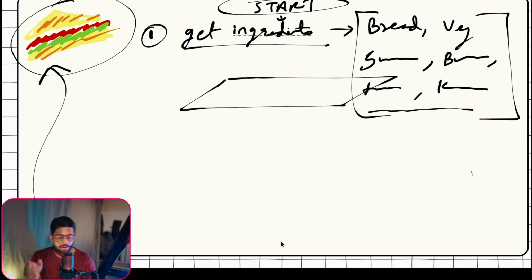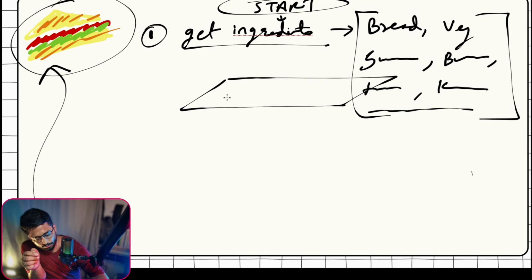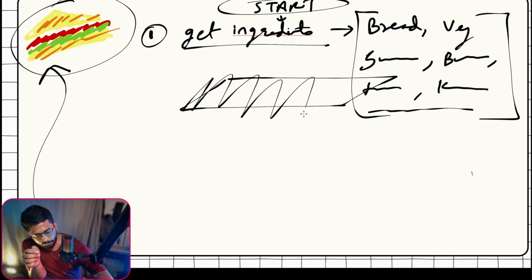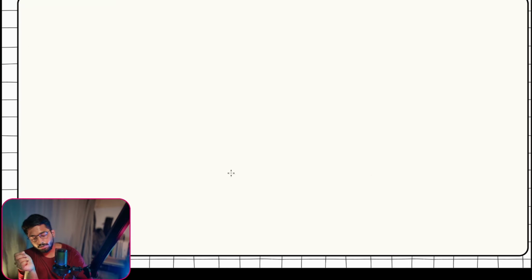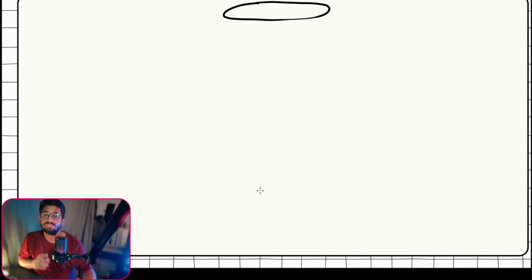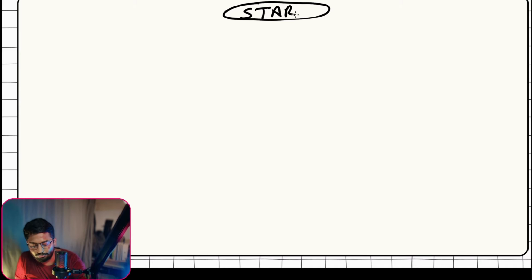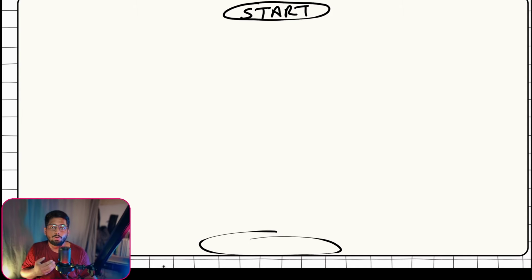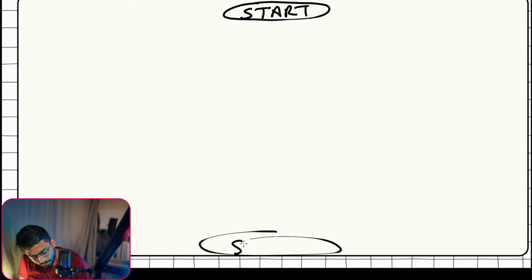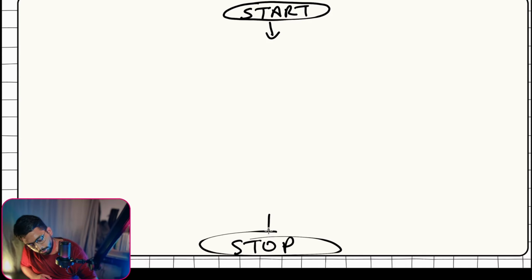Okay, coming back here. As we can see, we don't have some standardized format, so let's make a standard flowchart. Let's understand a few terms. Whenever we want to start any diagram, the best thing would be to say start. It's easy for us to understand. And whenever we want to stop it, we'll say stop. In between, we'll show all the instructions with the arrows.